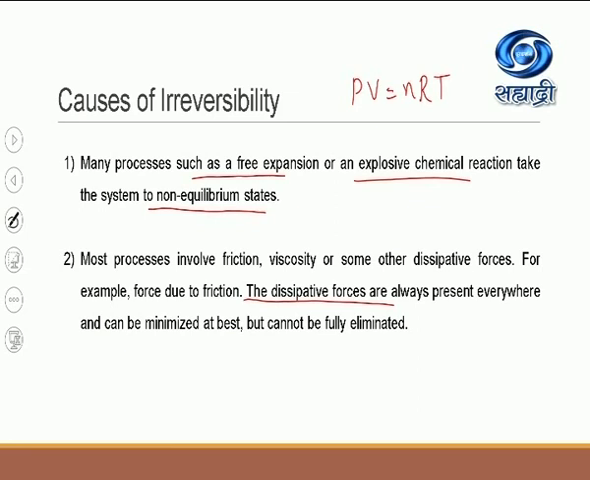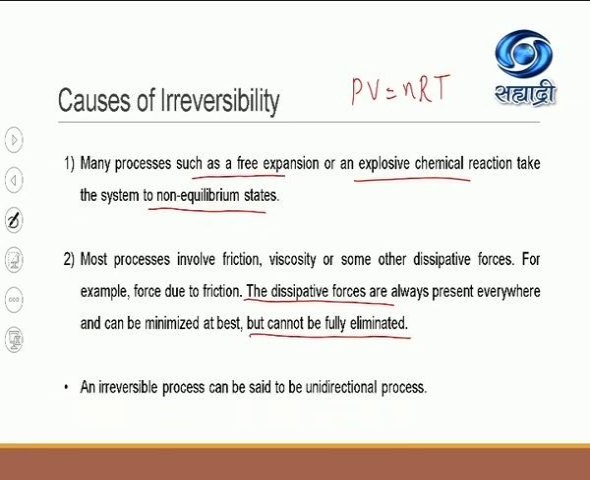But remember, you cannot eliminate them fully, and therefore the process becomes irreversible. An irreversible process is a unidirectional process. I have burnt a candle, I have burnt a cracker, and I am not going to get them back in the original state. These processes are irreversible and unidirectional. There is only one direction in which the process goes, and no other direction in which you can trace back the initial state of the system. These are the causes of irreversibility.